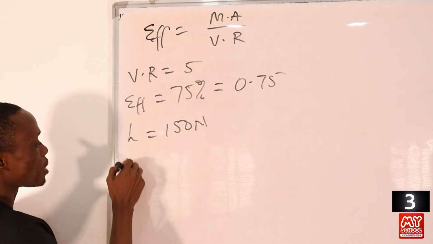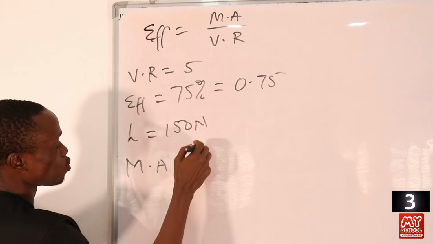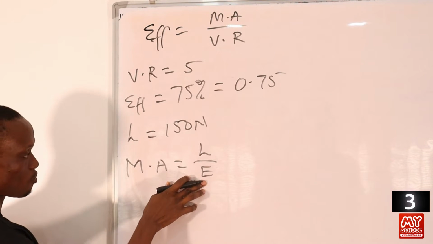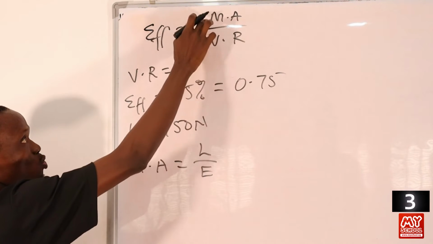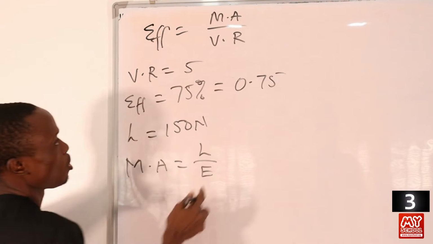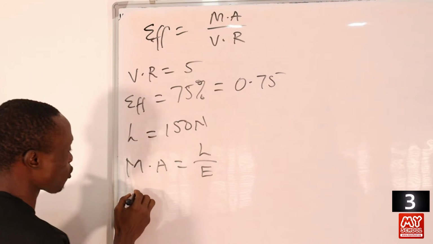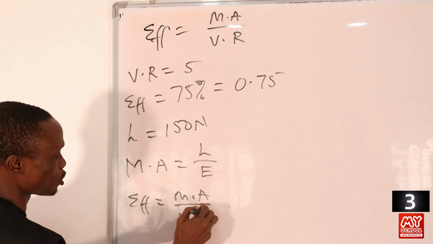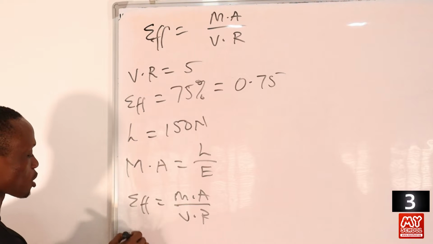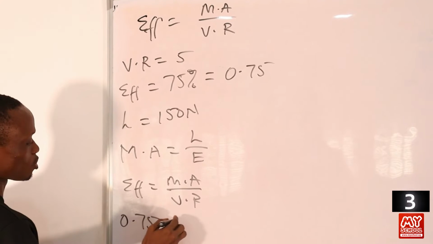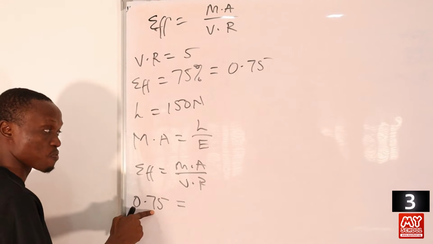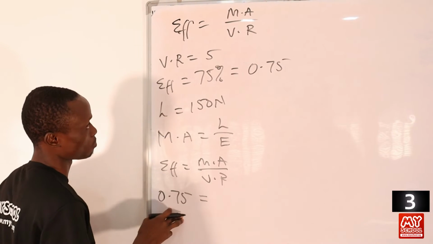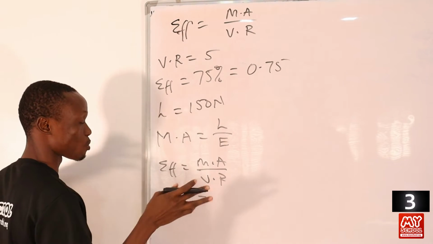But you must not forget that mechanical advantage is equals to load all over effort, right? So in this question, we are asked to calculate for effort. But before we can do that, we'll have to solve for mechanical advantage first. So going by our formula, efficiency is equals to mechanical advantage all over velocity ratio, right? Now, efficiency equals to 0.75. You can as well just write 75 here, then here you include times 100. So the answer will still be the same, but I prefer to write 0.75.